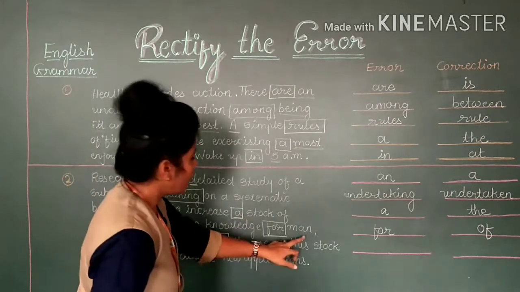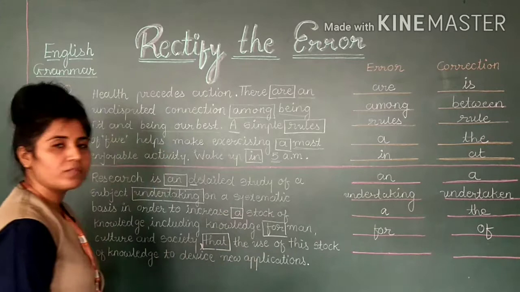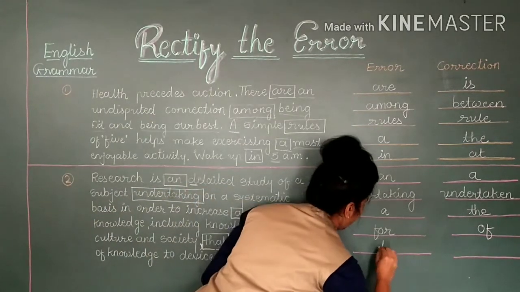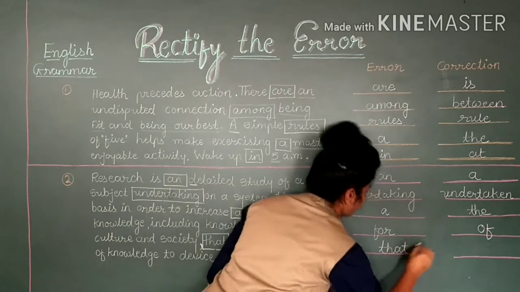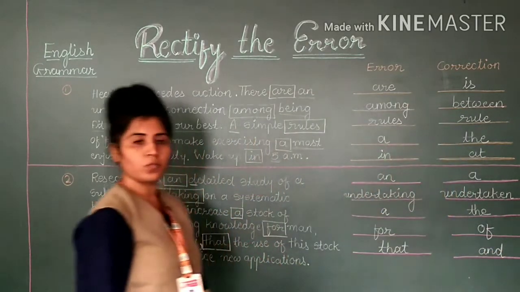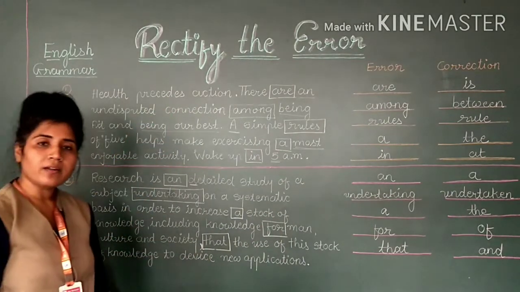Knowledge of what? Knowledge of man, knowledge of culture and society, knowledge of the use of this stock of knowledge. So here we will have to write "and". Instead of that we will have to write "and". Clear? So this is the thing, rectify the error.